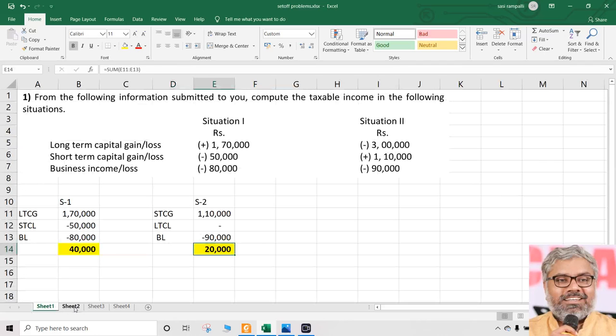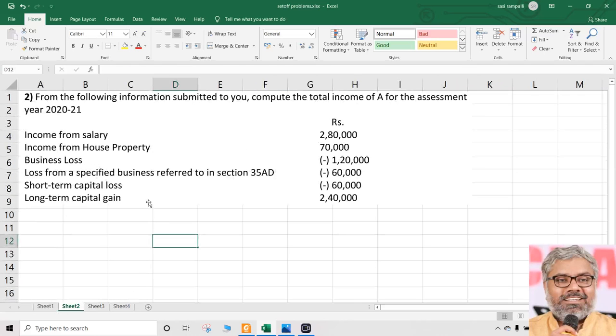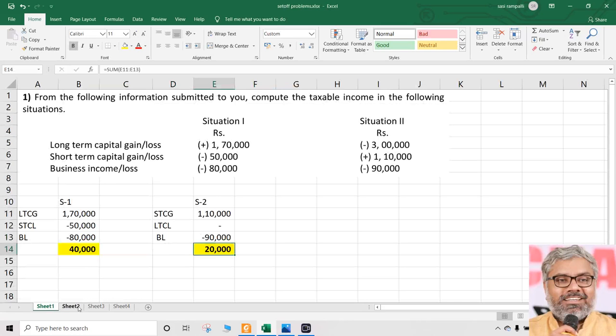Watching is one part. Definitely you have to put pen on paper and solve these things. If there is a provision, you have to write them. If there is a problem, you have to do that. Then it is called learning. So I hope all of you are doing it and learning in a proper way. So the final answer here is 40,000 and 20,000.